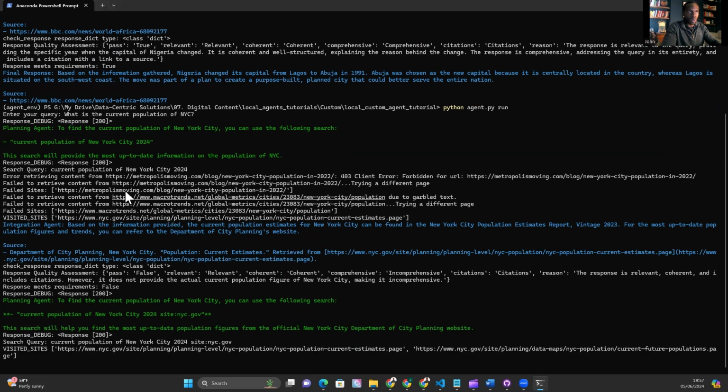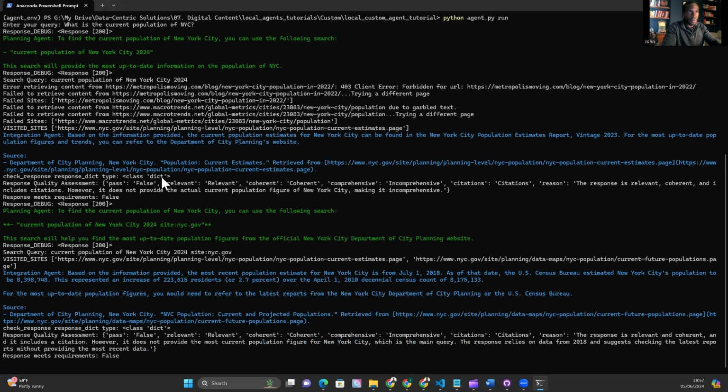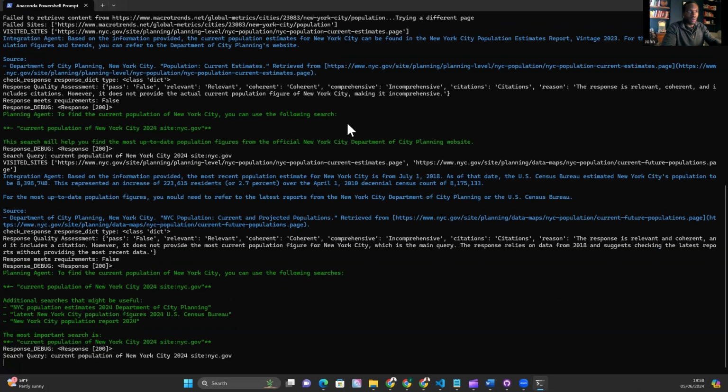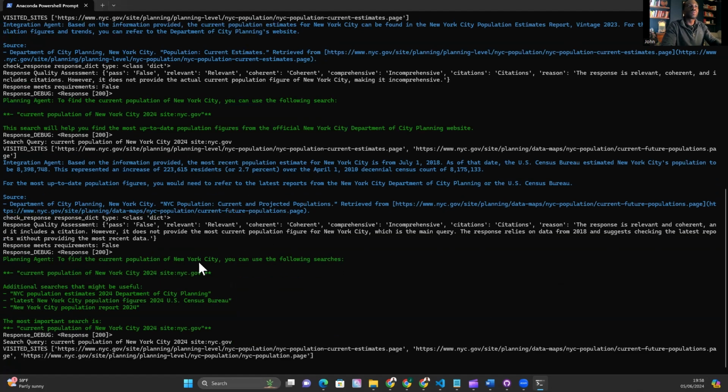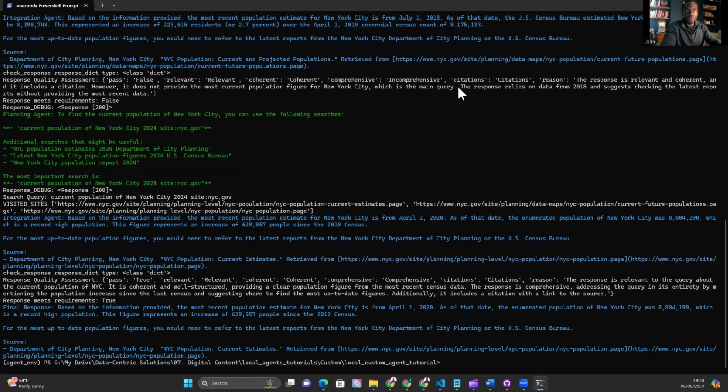And you can see already the planning agent did come up with some sensible queries. But here we didn't pass the quality assessment, because it does not provide the actual current population figure. Fine, so hopefully we pick up another source. And we've done another iteration, and it says it does not provide the most current population figure for New York City, which is the main query. The response relies on data from 2018.